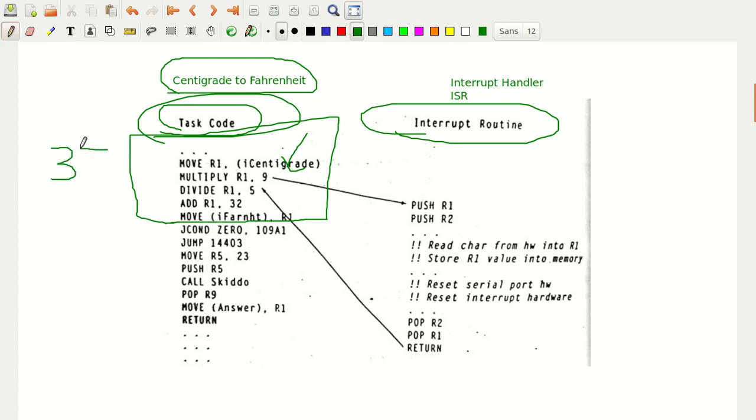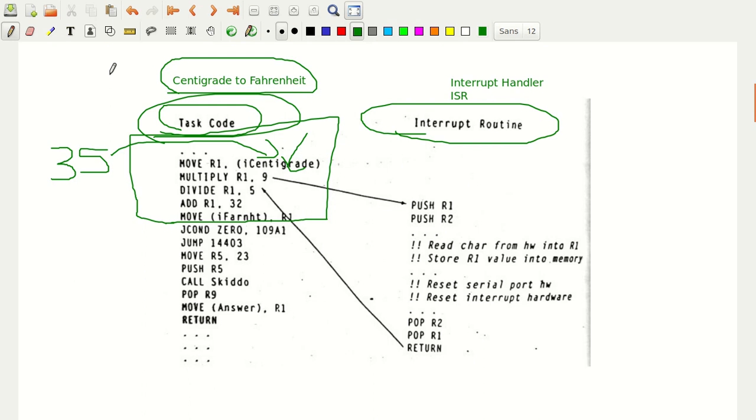So 35 is the value you receive here. That will be moved to R1, and R1 is multiplied by 9. So when 35 is multiplied by 9, let me do that calculation.